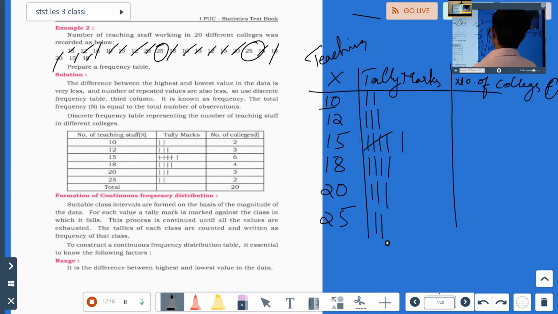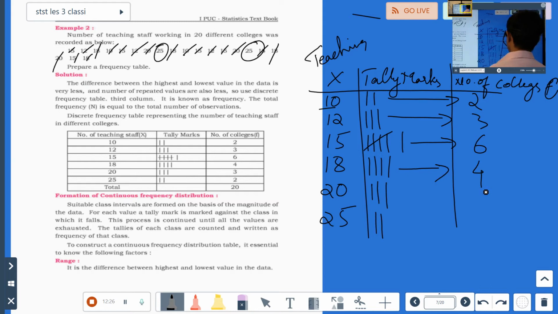Now write the frequencies here. 10: 2. 12: 3. 15 is coming 6 times. 18 is coming 4 times. 20 is coming 3 times. 25 is coming 2 times. If you count all this, 2 plus 3 is 5, 5 plus 6 is 11, 11 plus 4 is 15, 15 plus 3 is 18, 18 plus 2 is 20. Have I made a mistake? Do it once again.